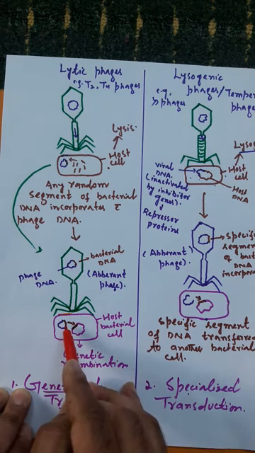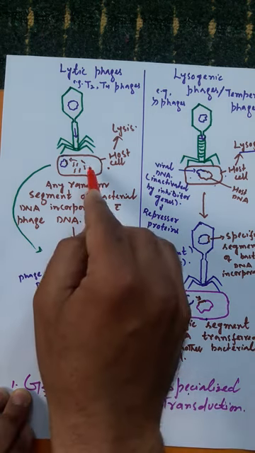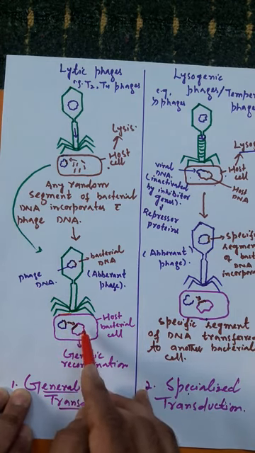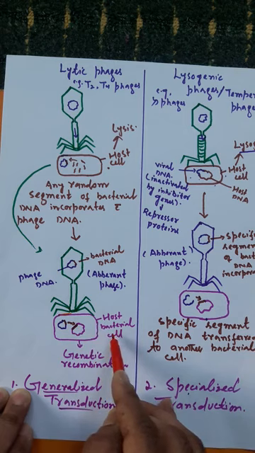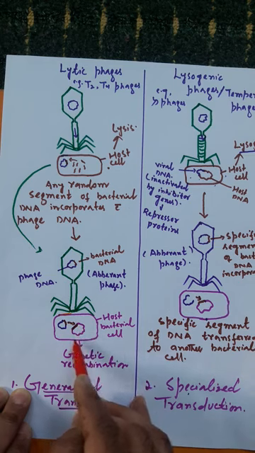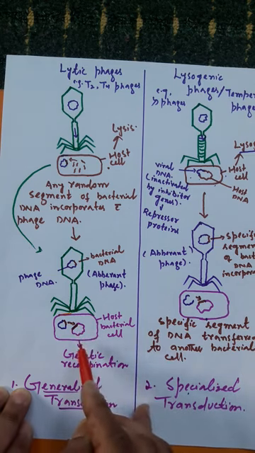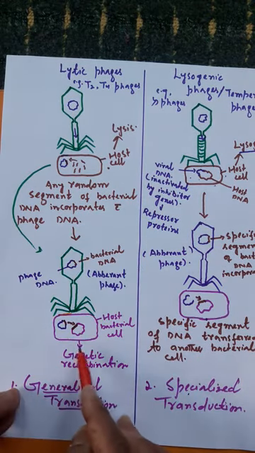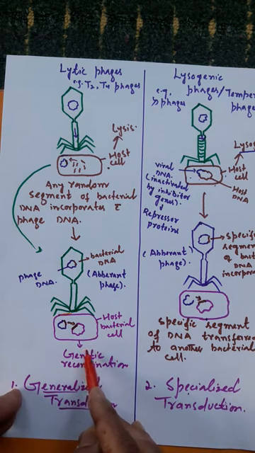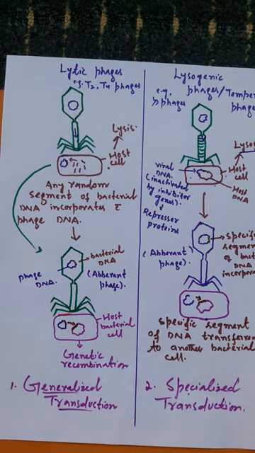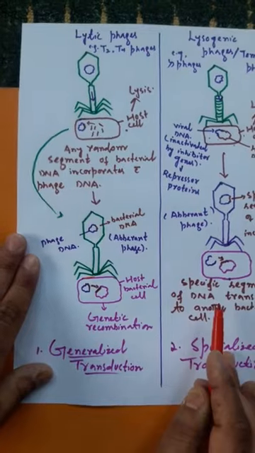The segment of bacterial DNA it has carried from the previous bacterial cell will recombine with the DNA of another host bacterial cell, and that segment of DNA will bring genetic recombination in this bacterial cell. So you can say a segment of DNA has been transferred from this bacterial cell to this bacterial cell, and this bacterial cell has undergone genetic recombination. It will experience the variation, so we can say transduction has taken place, but this type of transduction is called generalized transduction.